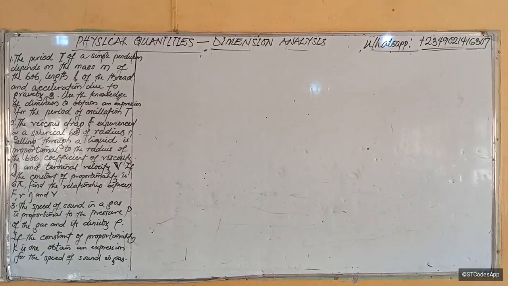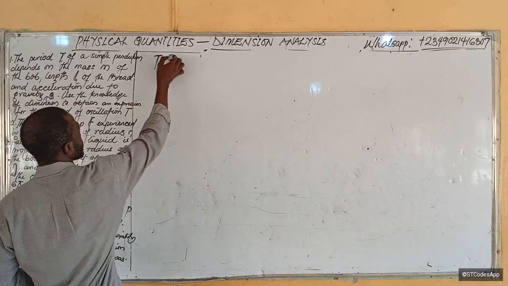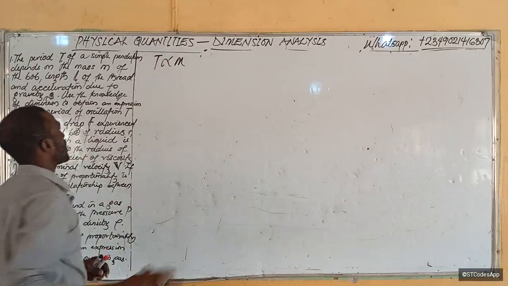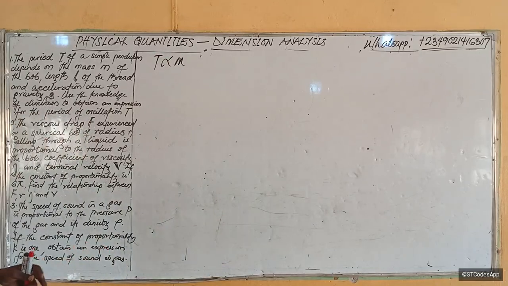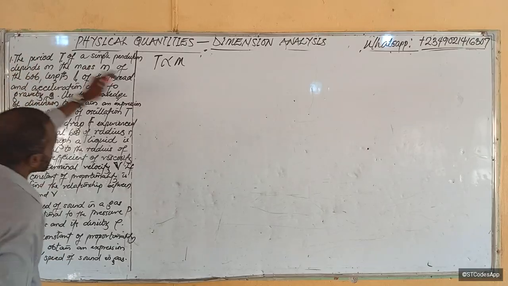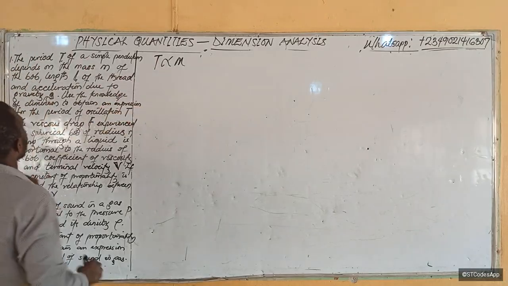The period T of a simple pendulum depends on the mass m. So T is proportional to m. That's how to establish the relationship. Is that clear? It's dependent on the mass, so it means that it's proportional to the mass.